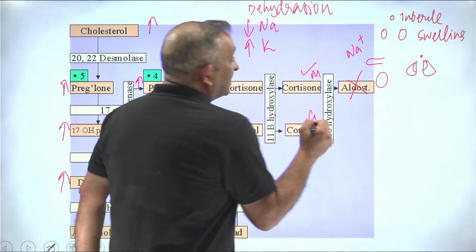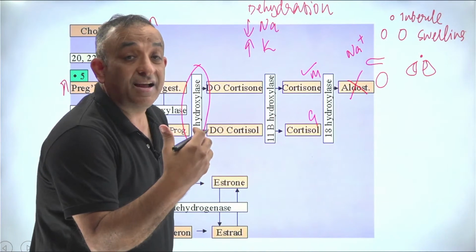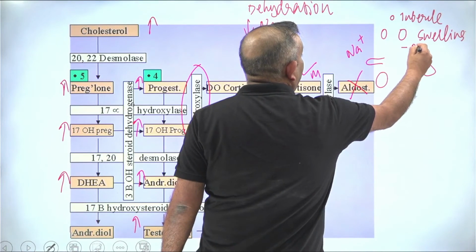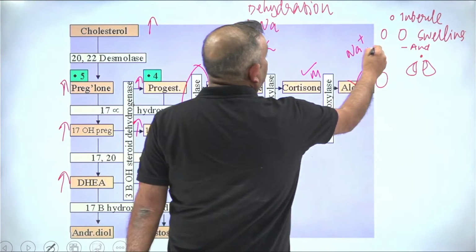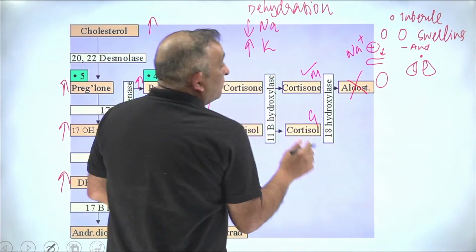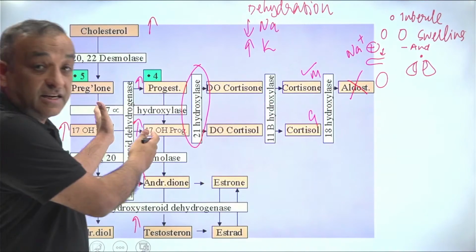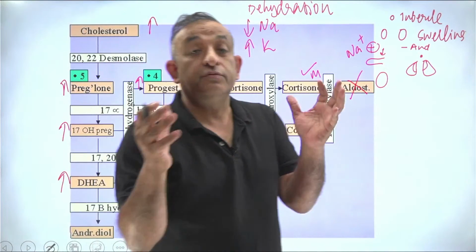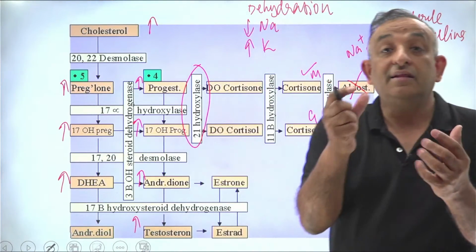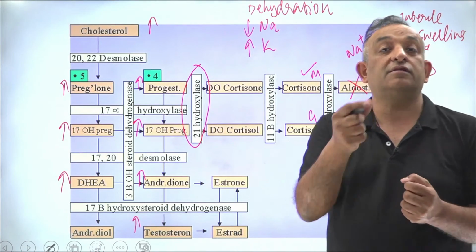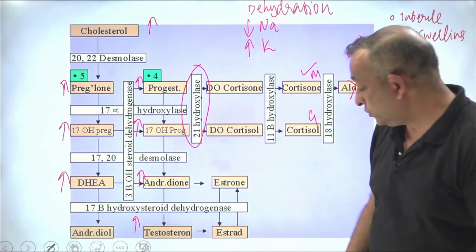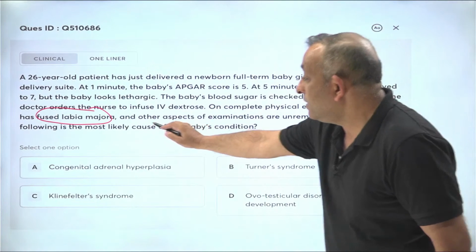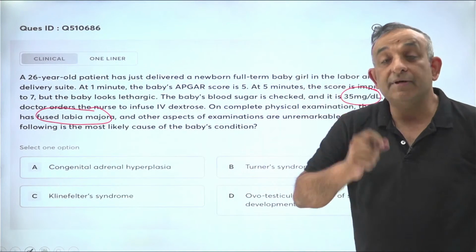Now what happens in a case of an intrauterine girl having too much of androgens? So when there is absence of androgens, a girl is made. When there is presence of androgens, a boy is made. But if a girl has androgens because of congenital adrenal hyperplasia, a girl will fuse these swellings and make a scrotum. So what is actually fused labia? It is going to look like a scrotum, and the genital tubercle will increase a little to look like a small penis. So that's why the condition which I showed you here, this patient will be having this fused labia majora, and there might be a little bit of clitomegaly also.